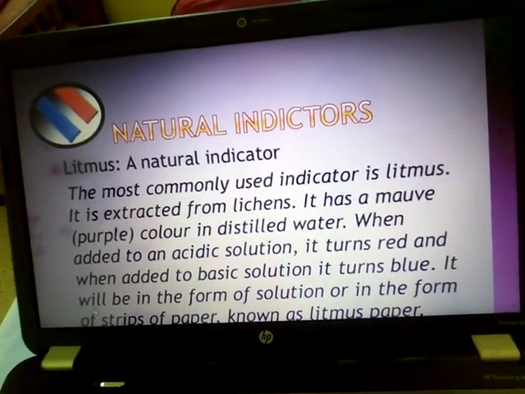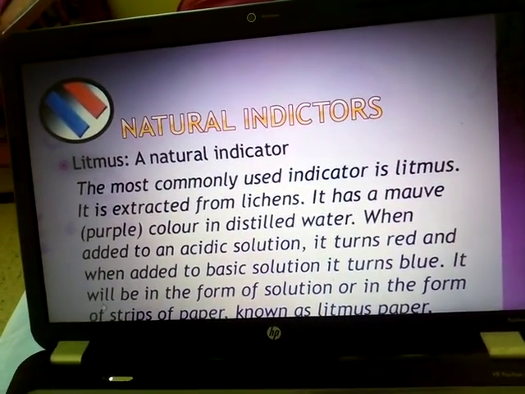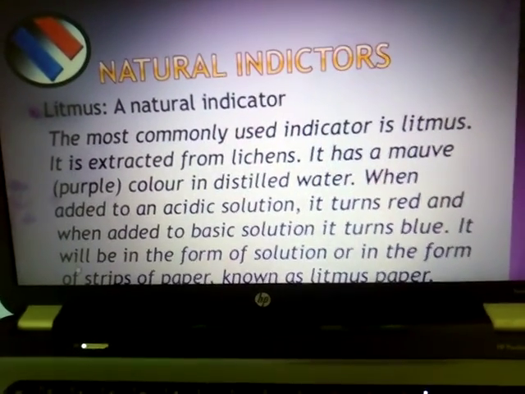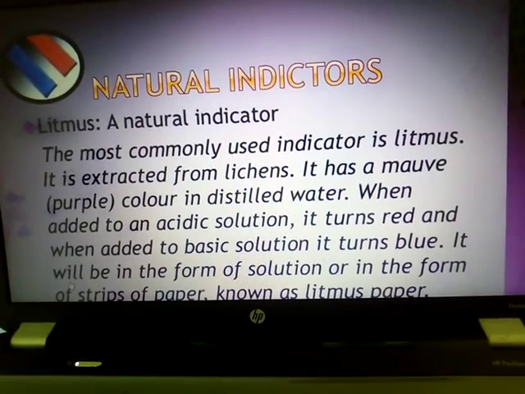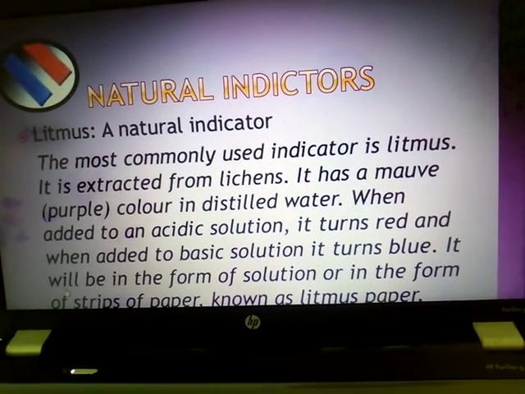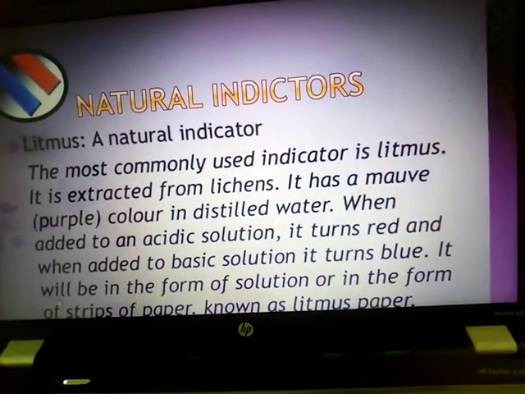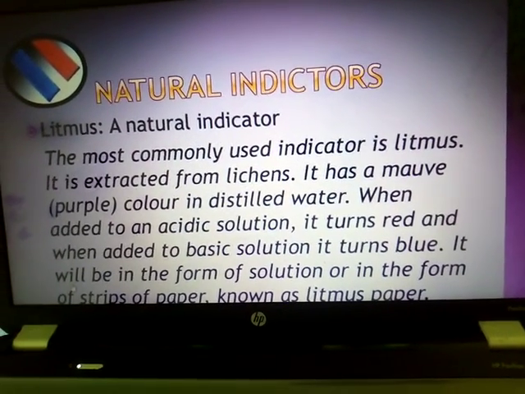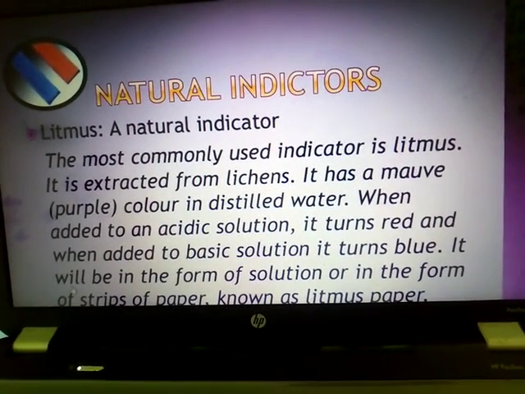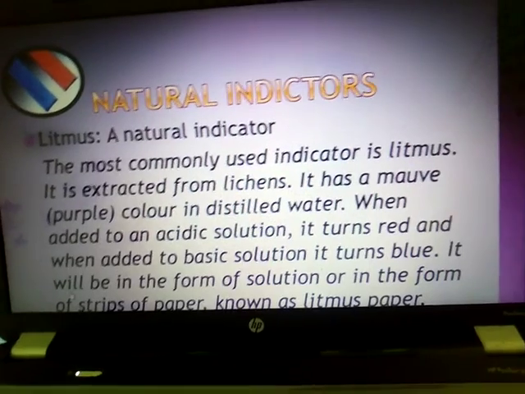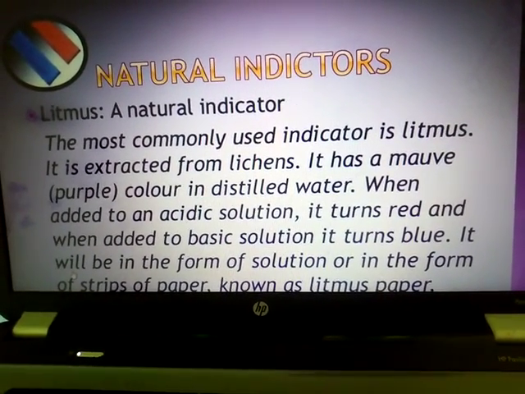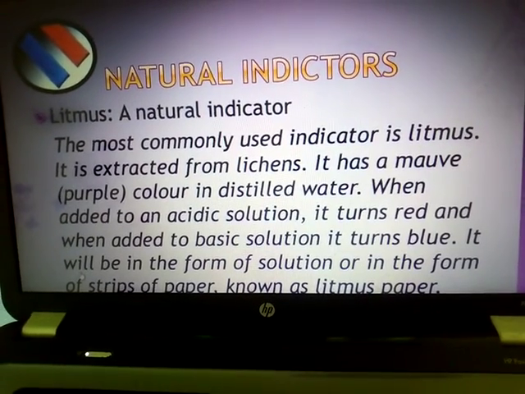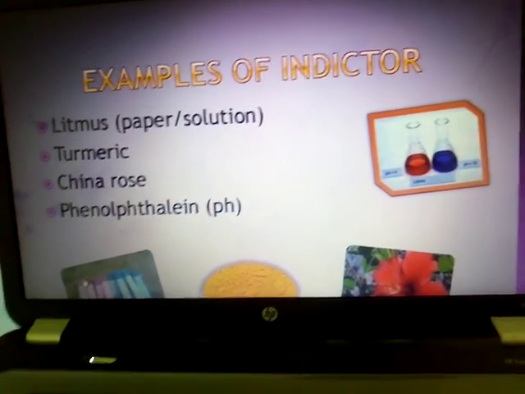So these strips of the litmus paper help us to find out whether any substance is acid or base. If you put lemon drops on the blue litmus paper, it will turn red. Or if you put sodium hydroxide on the red litmus paper, then it will turn blue. So this indicator tells us whether the substance is acid or base in nature.